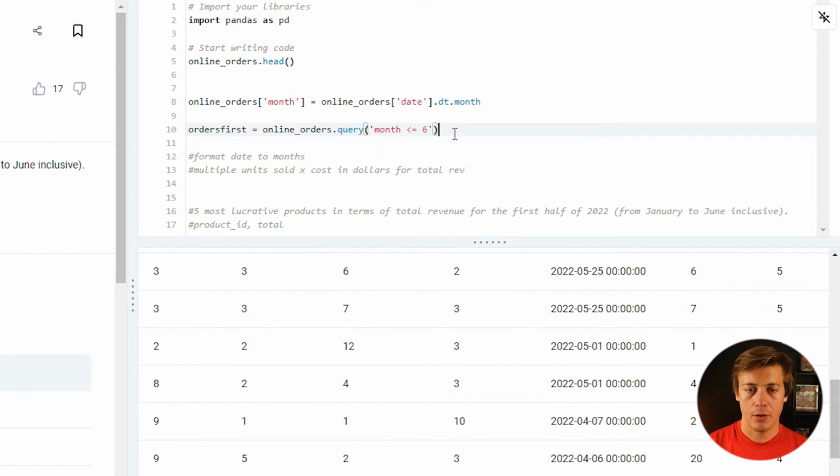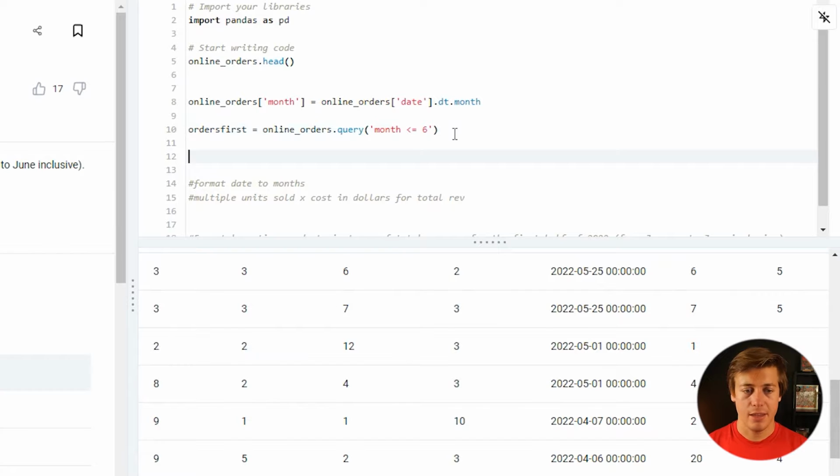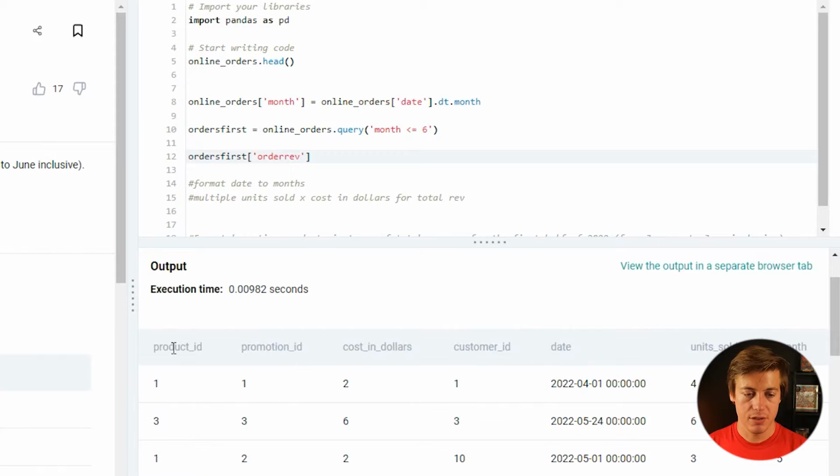So next thing, what I'm going to do is just multiply these out. I could have multiplied it up earlier, but it doesn't really matter too much. So let's multiply these out next. What I'm going to do is orders first, and I'm going to say order rev, because these are all specific orders. You can see like product ID 1 has been here multiple times.